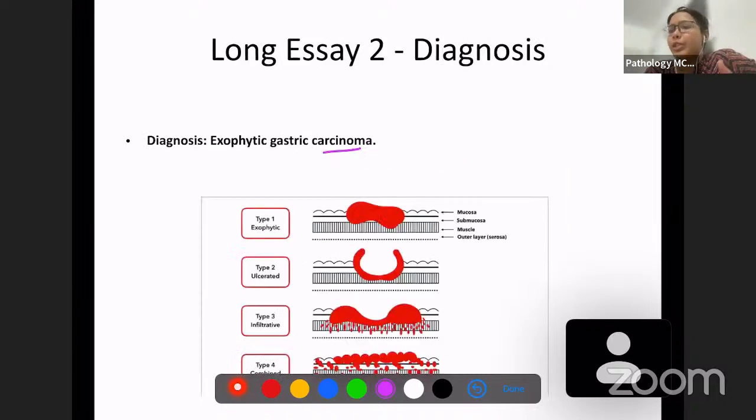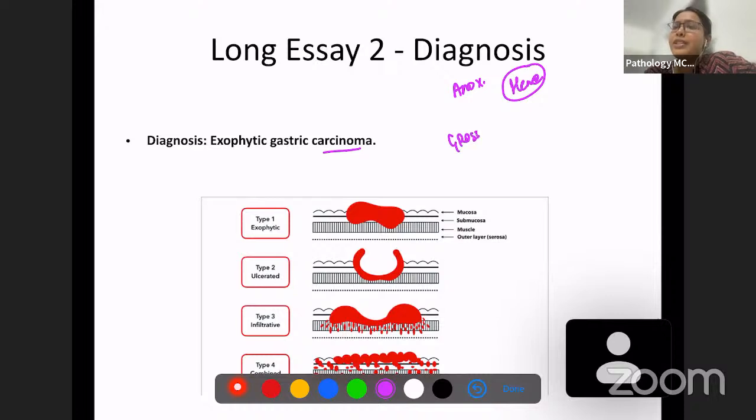Now you have to mention why you say gastric carcinoma. So you have to mention the symptoms. Anorexia is there, so there's a probability, and then hematemesis is there, which is also a symptom of gastric carcinoma. So what are the types of gastric carcinoma?